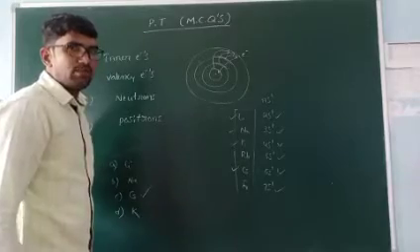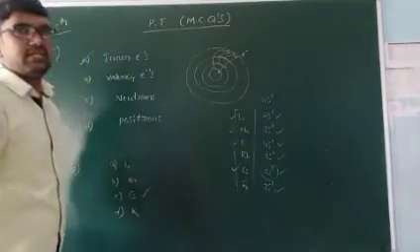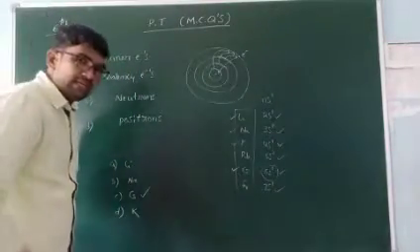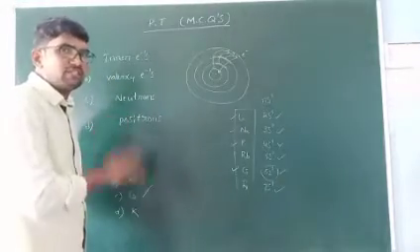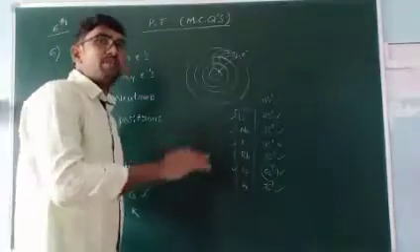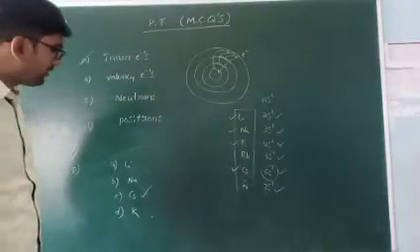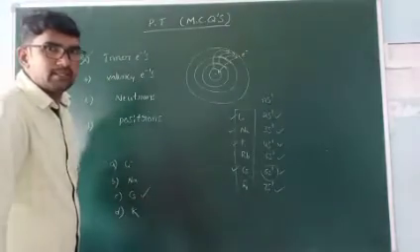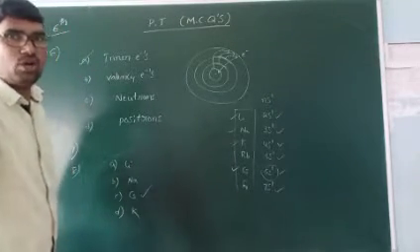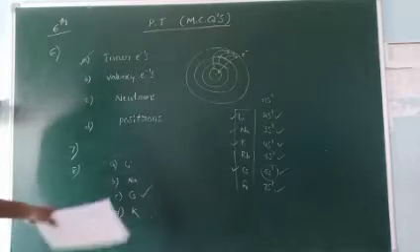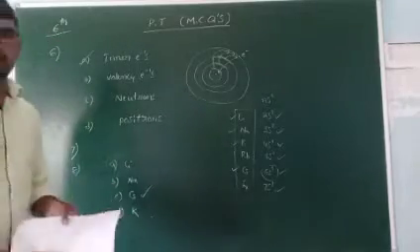Size increases means automatically the number of orbits also increases, because the last one is 6s1. 6s1 means n is equal to 6. So inside the 6th, the fifth orbit, fourth orbit, third orbit, second orbit and first orbit are present. So the number of orbits is more, and if the number of orbits is more, the screening effect is also more. Okay, this is about the eighth one. The eighth one's answer is cesium. Next.